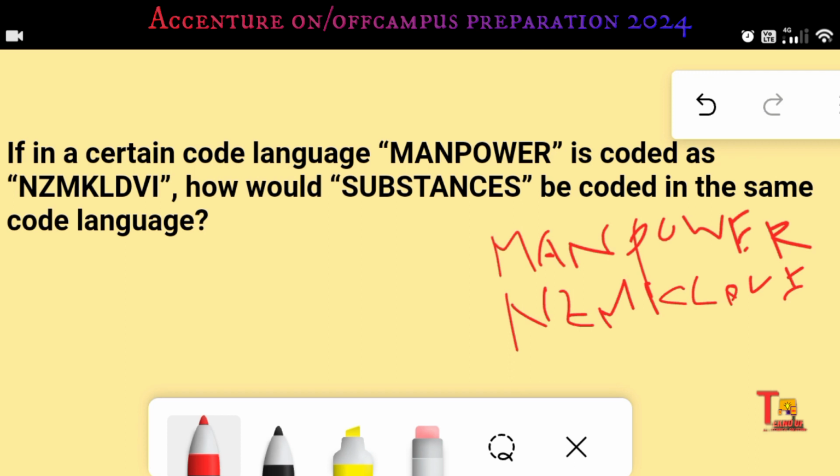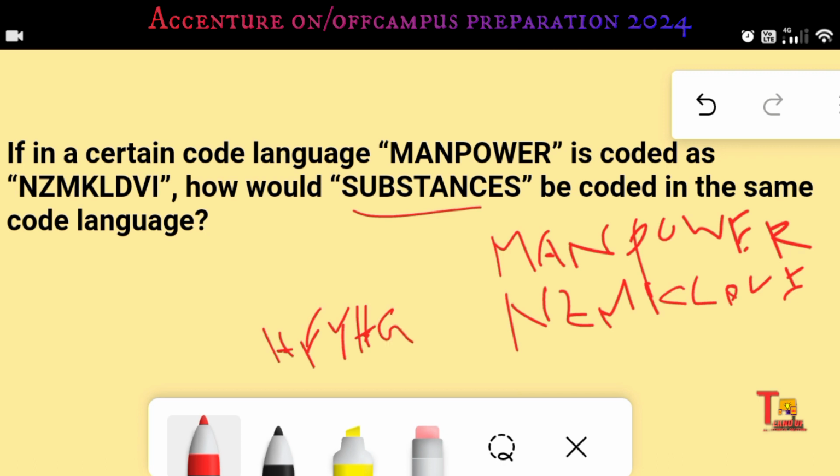This way substances also should be coded. Actually, the opposite of the substances will be the result. So what is the opposite of S? It is H, HS, High School, right? And opposite of U, it is F, right? Oof, F. And opposite of B is Y, by. And opposite of S is again H. And opposite of T, T is G, Gujarat Titans.